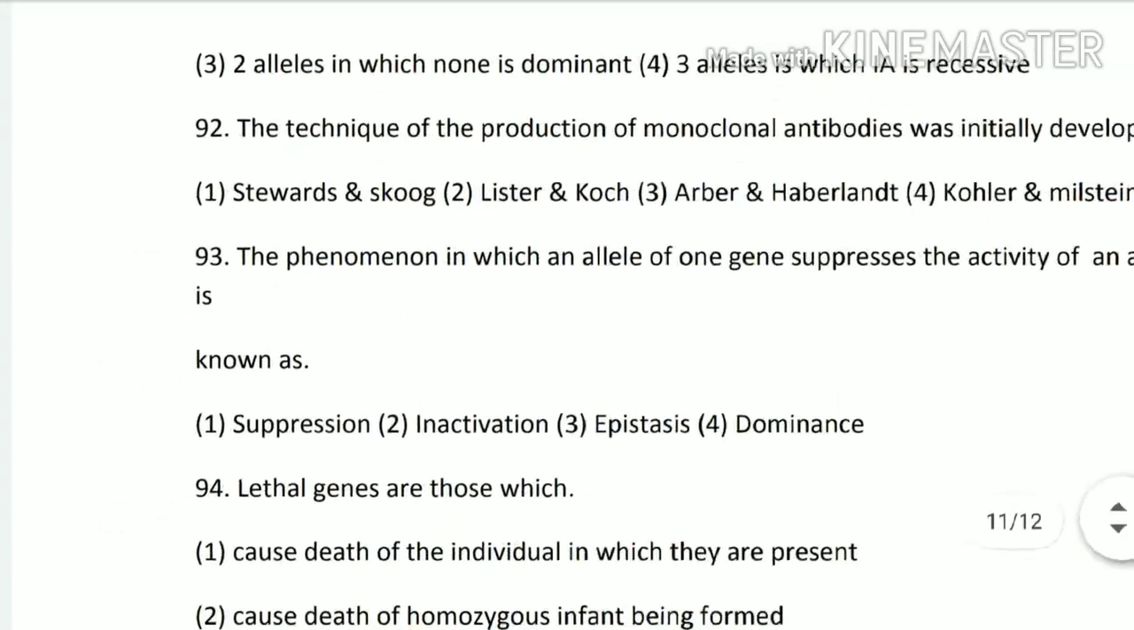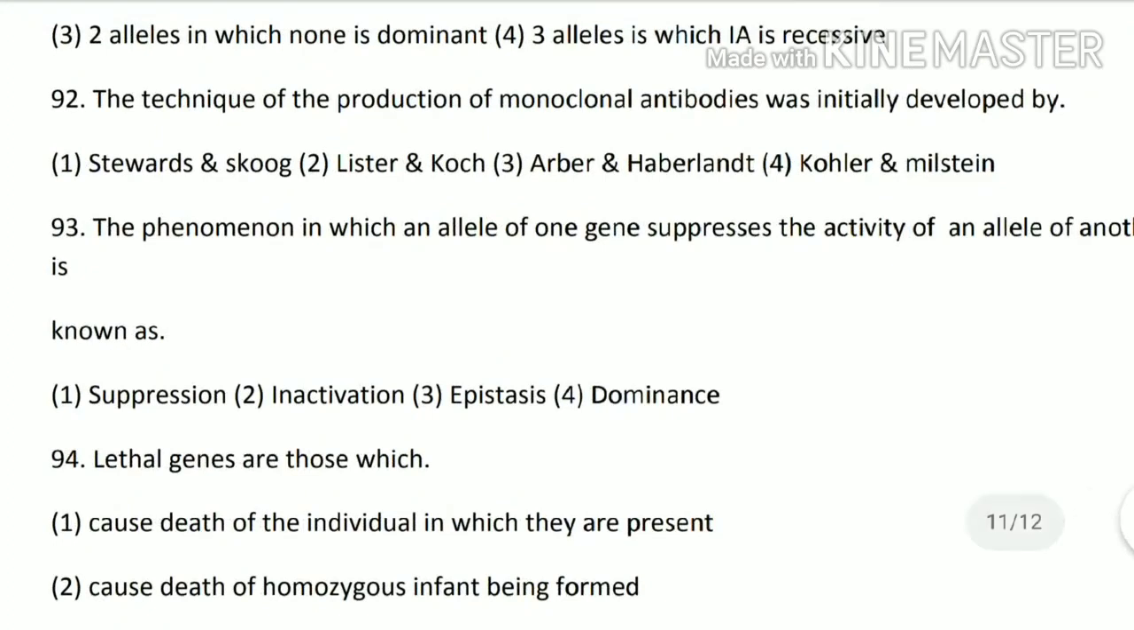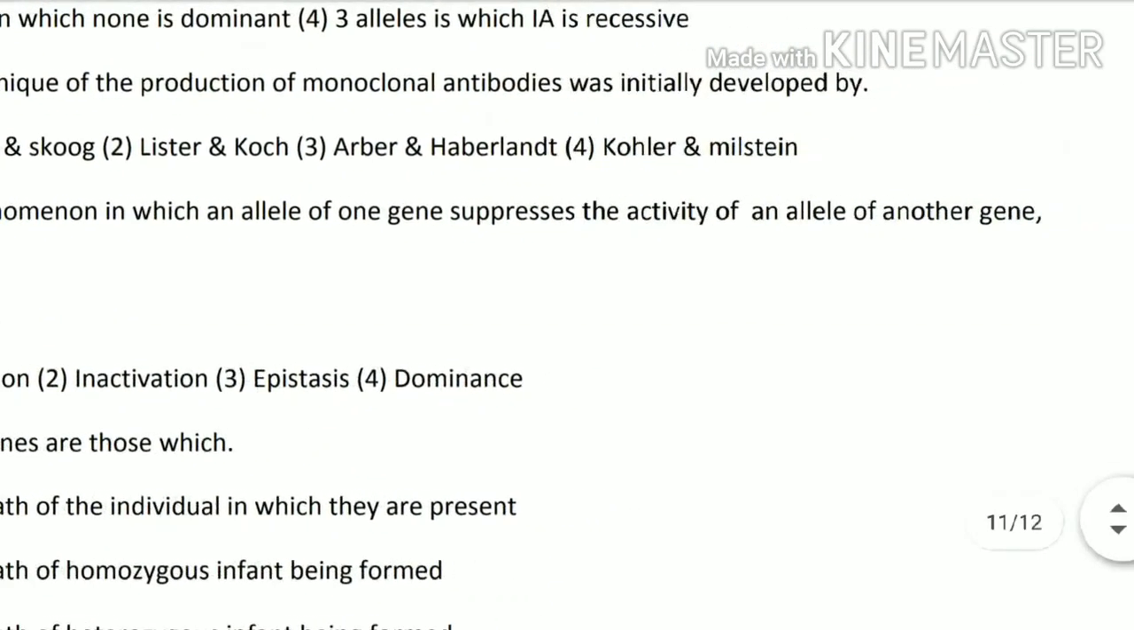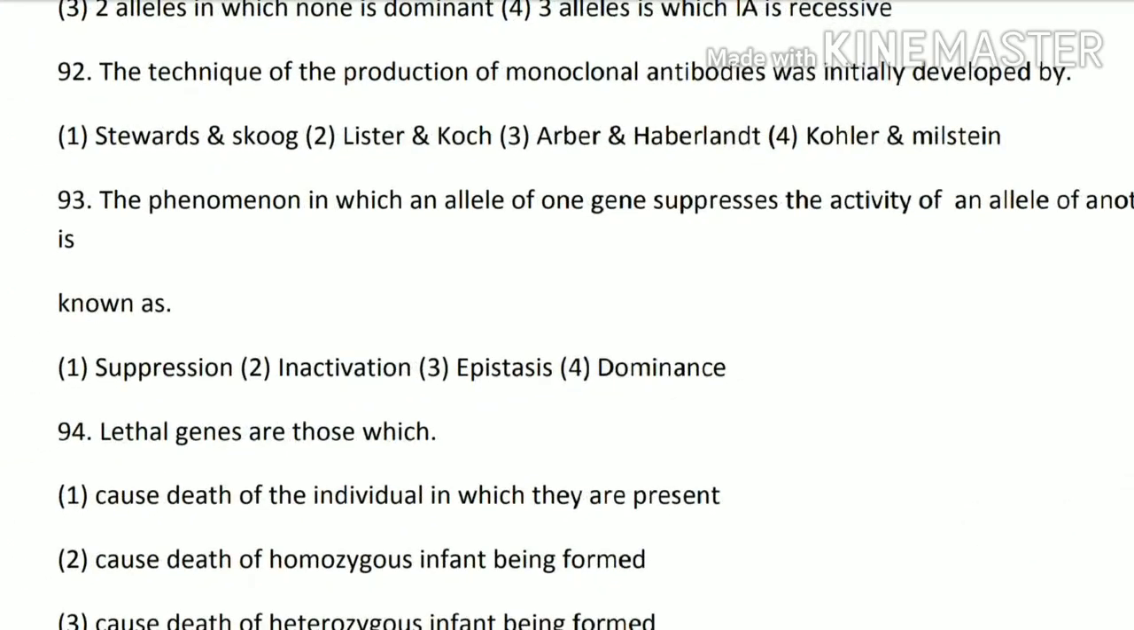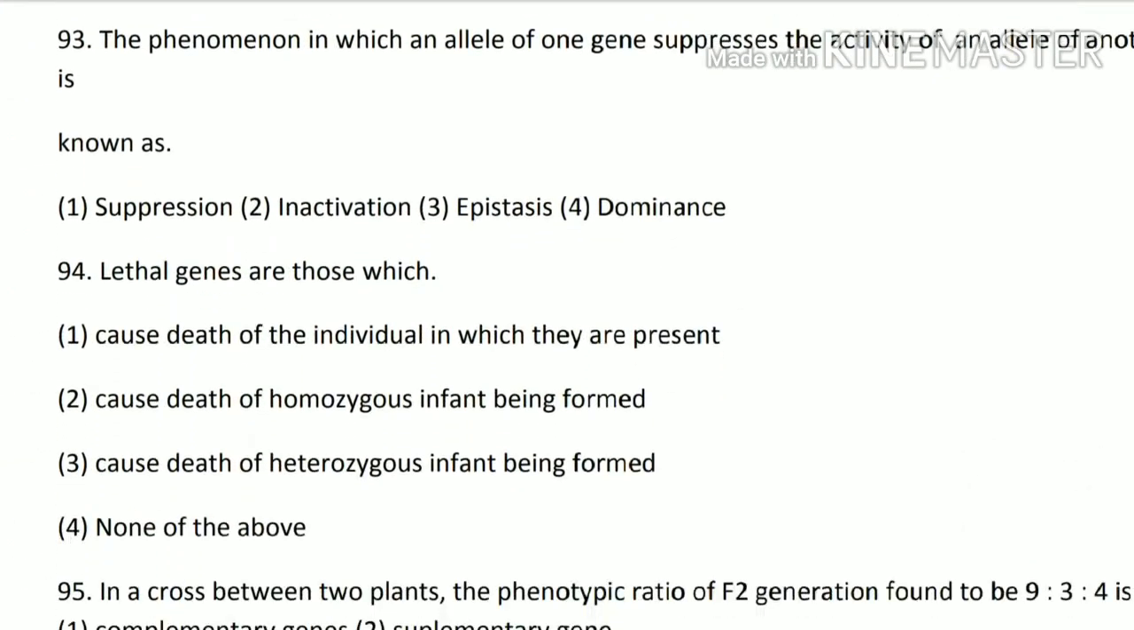Next question. The technique of the production of monoclonal antibodies was initially developed by Kohler and Milstein. So according to the options, option number 4 is the correct option. Next question, the phenomenon in which an allele of one group suppresses the activity of an allele of another group is known as epistasis, which inactivates or suppresses the activity of the other gene. That means option third is the correct option.